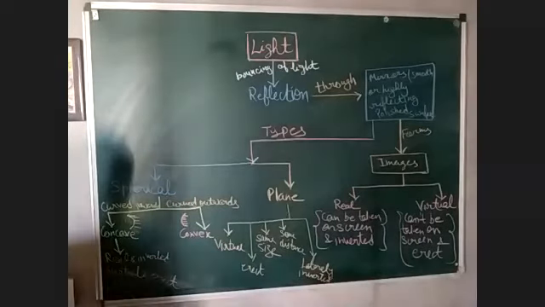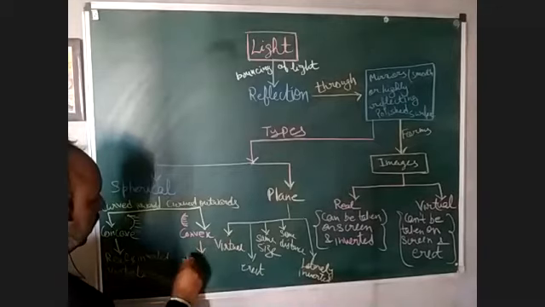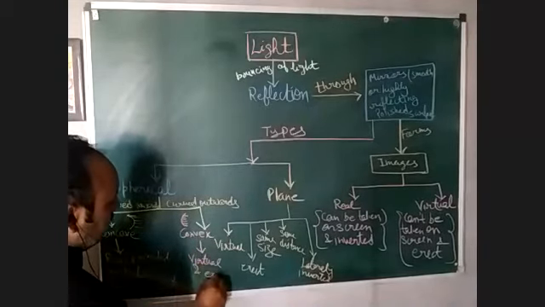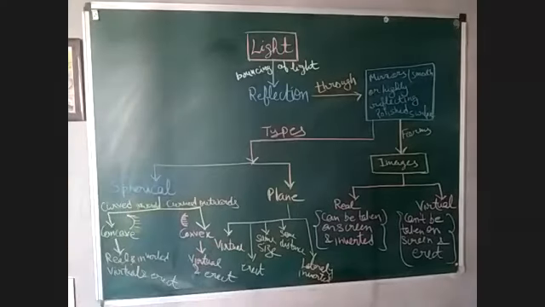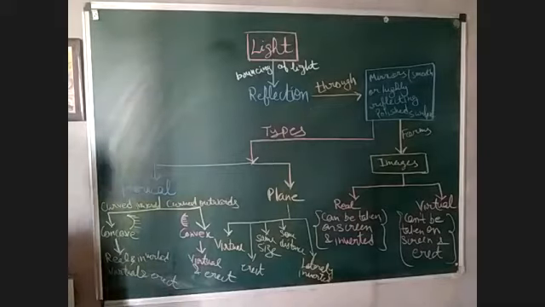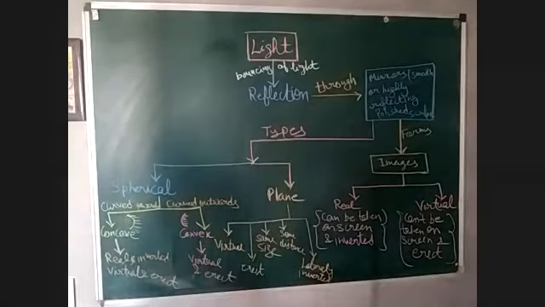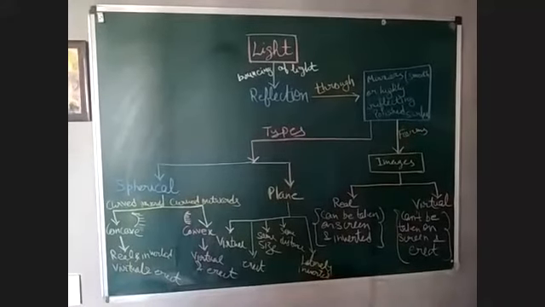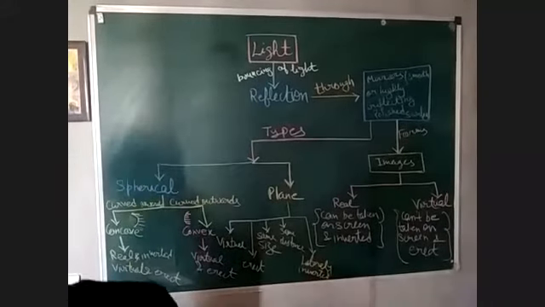On the other side, if I talk about convex, it always forms a virtual and erect image. That is formed by a convex mirror. Clear? So this is all about reflection, dear children. I hope this mind map will be very helpful for you all for revision.